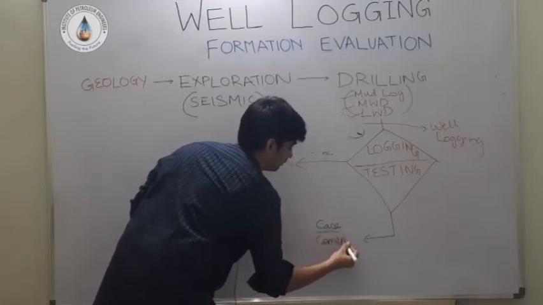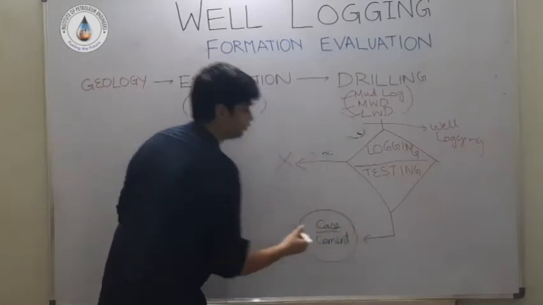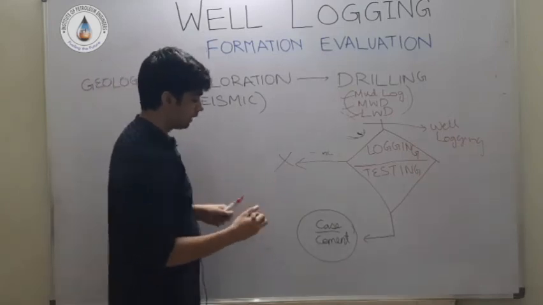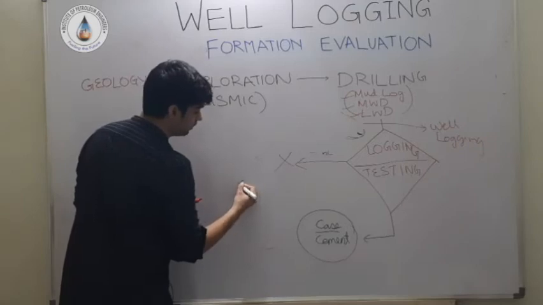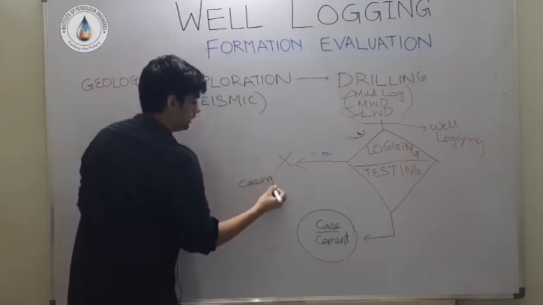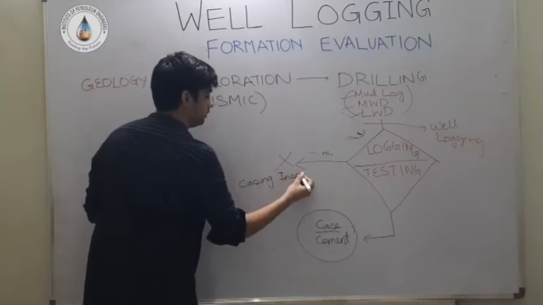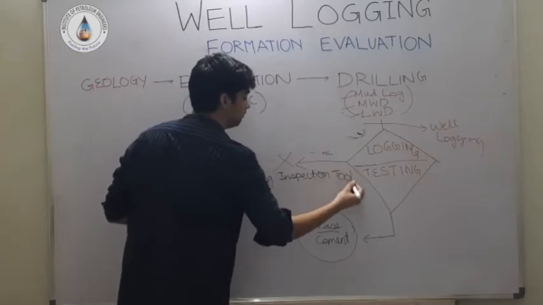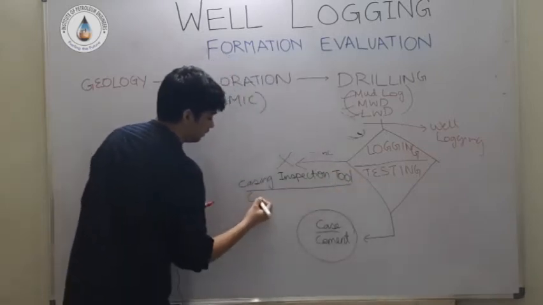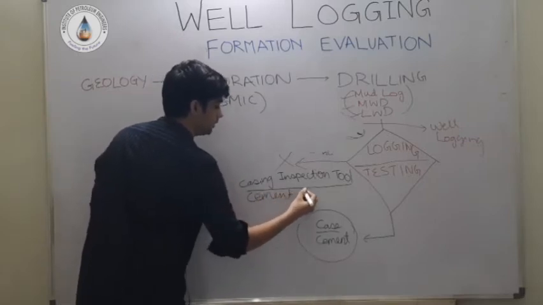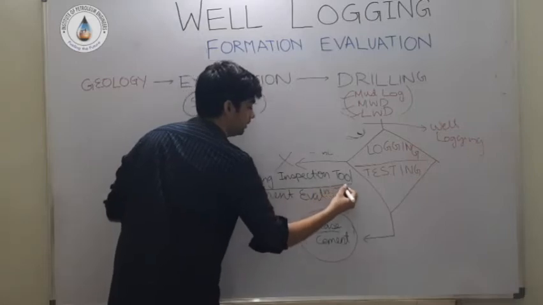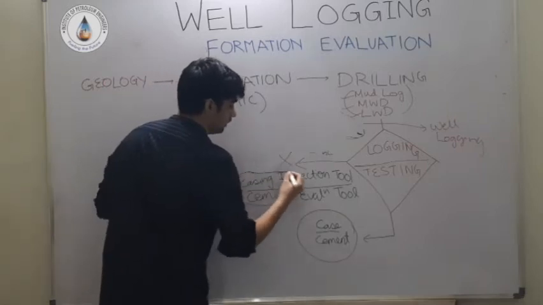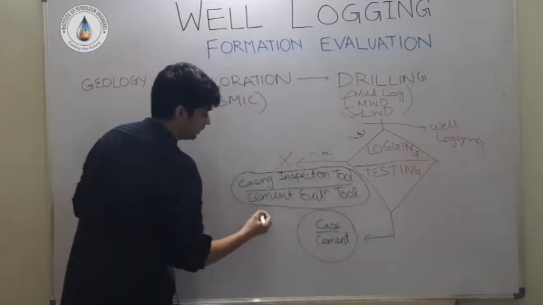Casing and cementing are important for wellbore integrity, and to investigate this integrity, we'll make use of something called casing inspection tool or cement evaluation tool. These are also sub-classification of logging tools.